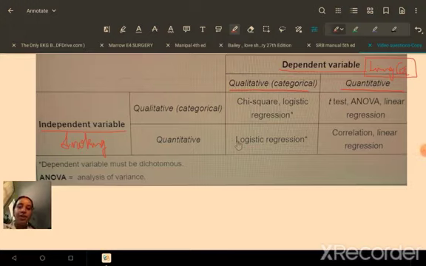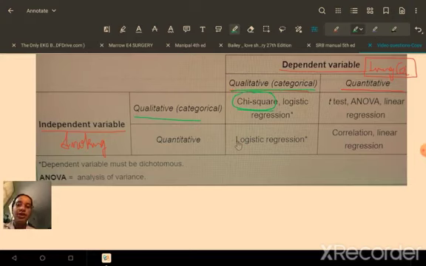If your independent variable is qualitative or categorical, and your dependent variable is also qualitative, then you can use the chi-square test. Very commonly we'll use the chi-square test or logistic regression.